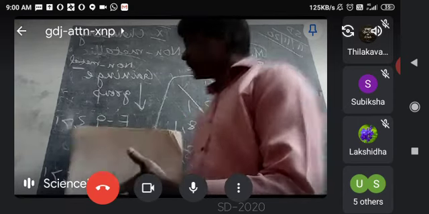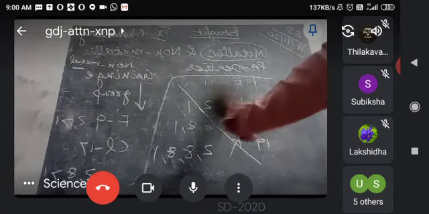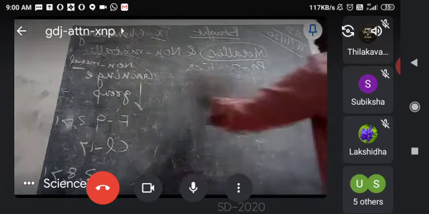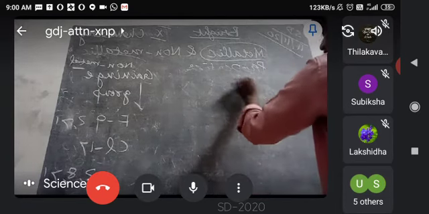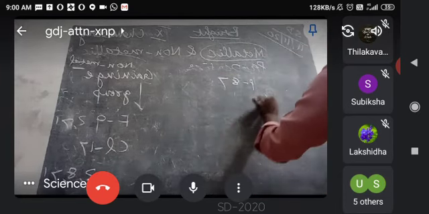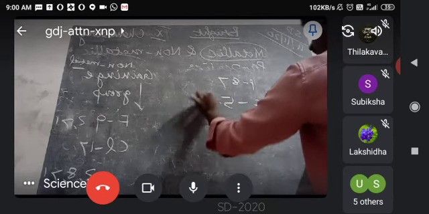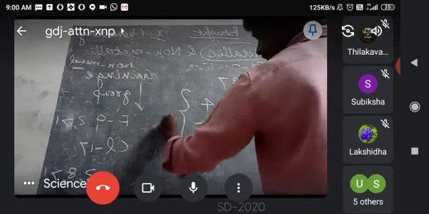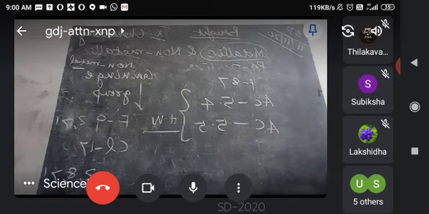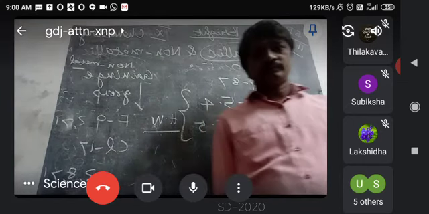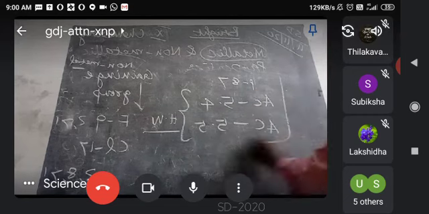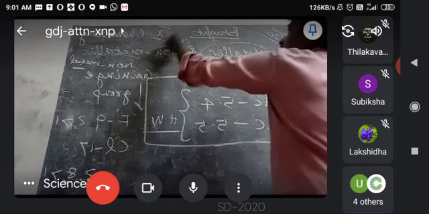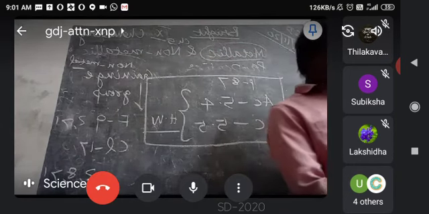Page number 87. Note down. From the chapter 5, periodic classification of elements.